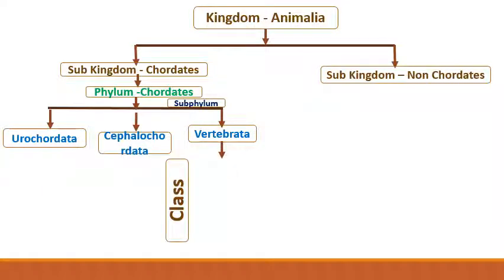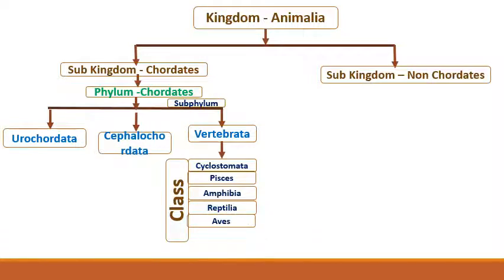And classes, in that subphylum vertebrata, classes are there. First one is Cyclostomata, Pisces, Amphibia, Reptilia, Aves and Mammalia. We will take one example of each and we will discuss in detail. Okay, now come to the non-chordates.